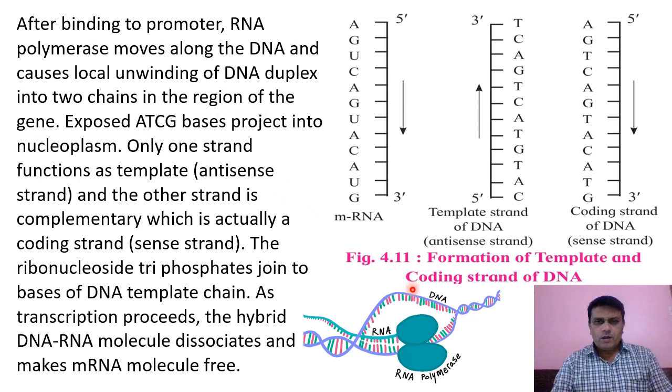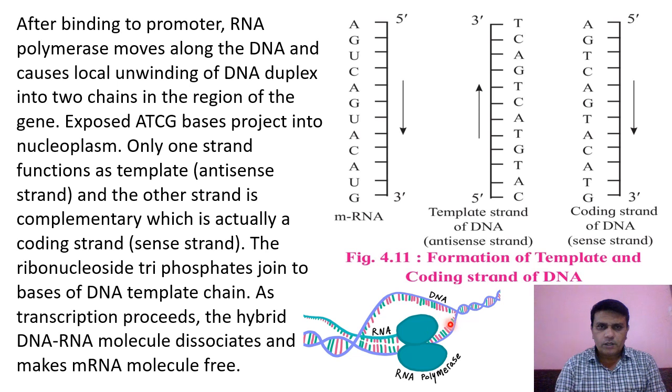Now here we see that after the binding of the RNA polymerase at the DNA promoter site, the RNA polymerase moves along the DNA. It moves in this direction and causes unwinding. Local means the region where it moves. It unwinds the two DNA strands, so these two DNA strands are unwound and they get separated from each other.